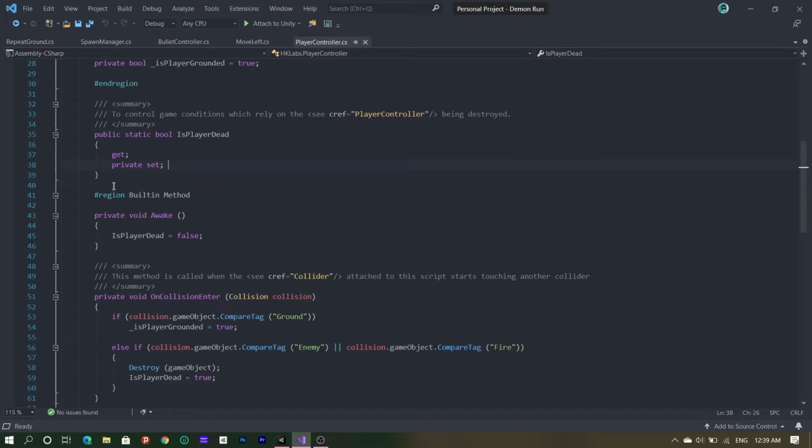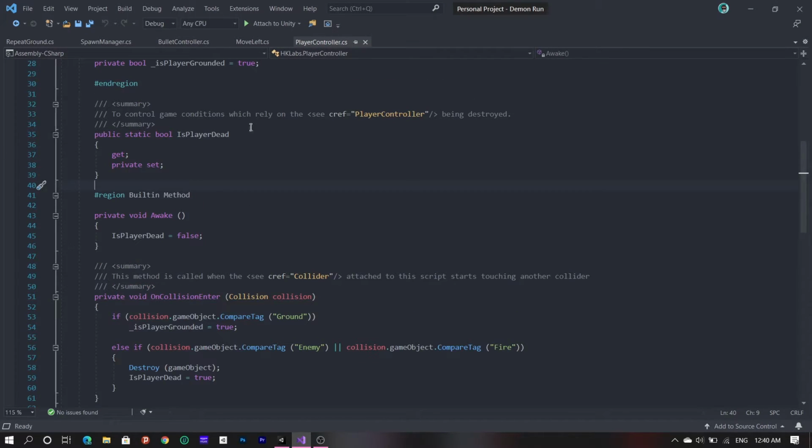But when you go ahead and type private set, that means it can only be set privately. And private, as we already know, means that you can only modify the variable or the method in that class. So when you say private set, that means this property can only be set privately in this class, obviously, but a normal get means that you can get it from any other class.